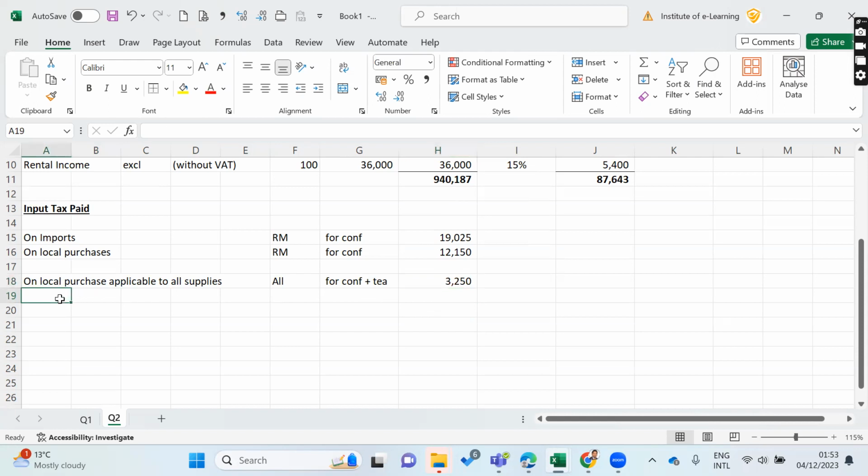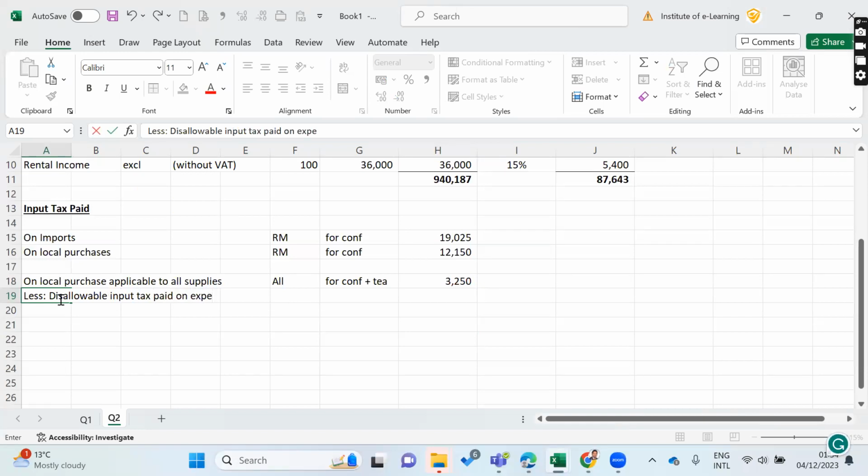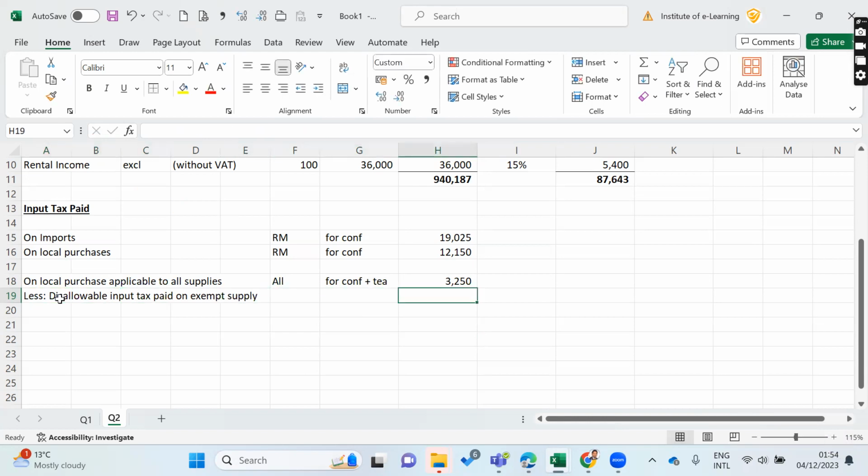Input tax, disallow input tax on, you have to remove, right? I would say less, disallowable input tax paid on exempt supply. Supply in the sense sales. Exempt supply, or even if you put it as on T, right? Input tax on T, right? How much? How to disallow, right? How to disallow? Can we identify specifically?